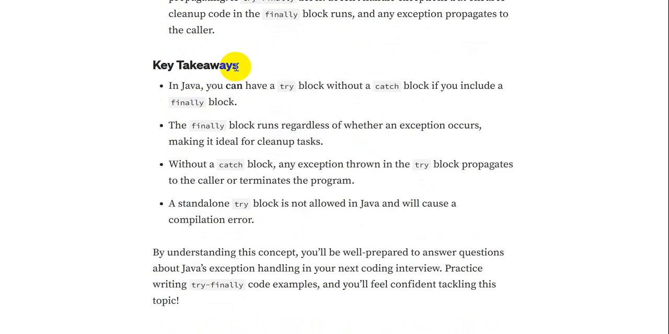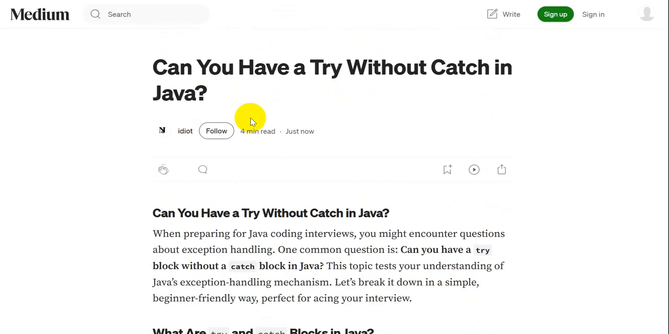So what are the takeaways from this? In Java, we can have a try block without a catch block if you include a finally block. The finally block runs regardless of whether an exception occurs or not, making it ideal for cleanup tasks. Without a catch block, any exception thrown in a try block propagates to the caller or terminates the program. Next, a standalone try block is not allowed in Java and will cause a compilation error. So this is a way we can answer this question.